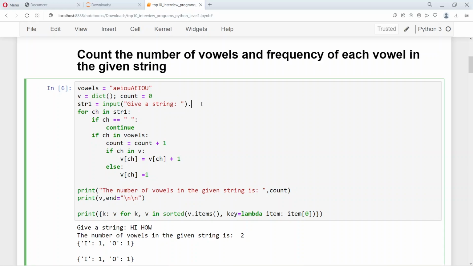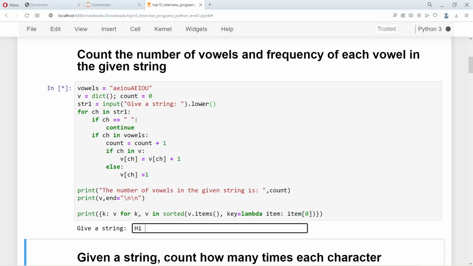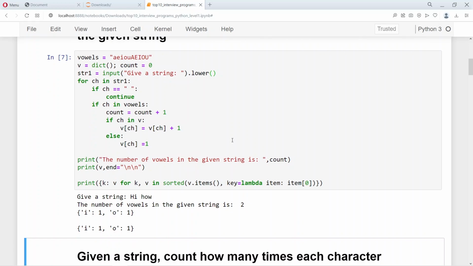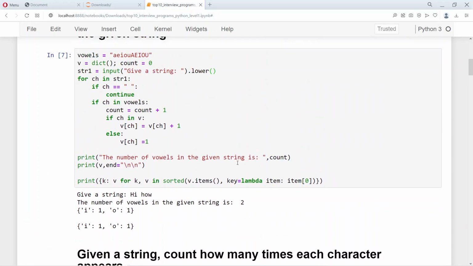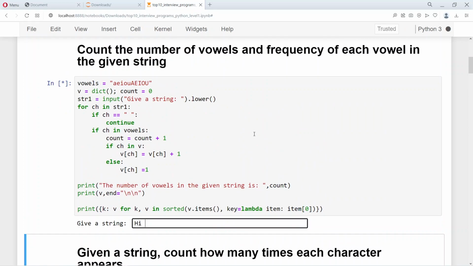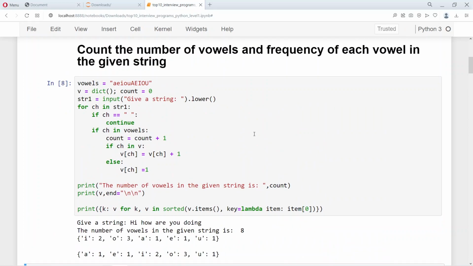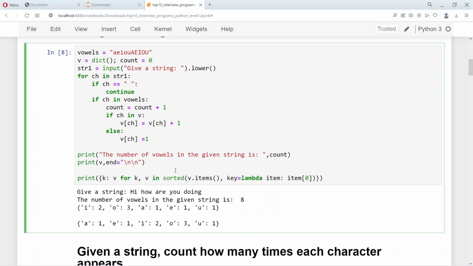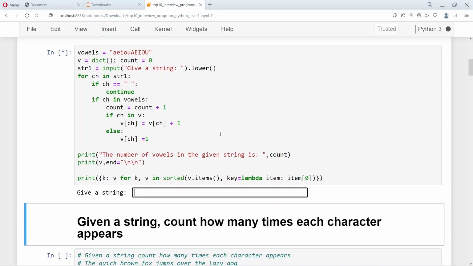So you can also convert this into lowercase letters, and then it will give you the I has occurred one time and O has occurred one time. And this will also count if the vowel has occurred more than once. So let's check for the occurrence in "hi, how are you doing?" So you can see that if there is more than one occurrence of the word, then it's able to count. The I has 2.